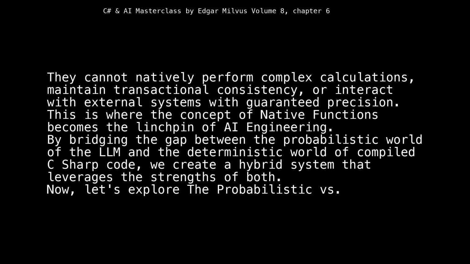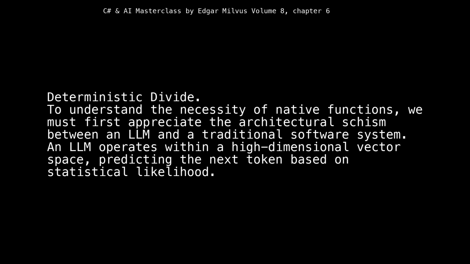This is where the concept of native functions becomes the linchpin of AI engineering. By bridging the gap between the probabilistic world of the LLM and the deterministic world of compiled C# code, we create a hybrid system that leverages the strengths of both. Now, let's explore the probabilistic versus deterministic divide.